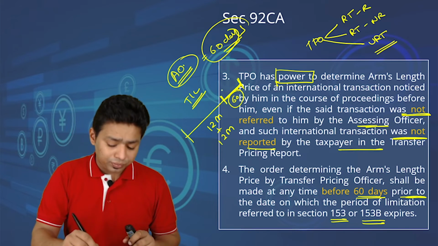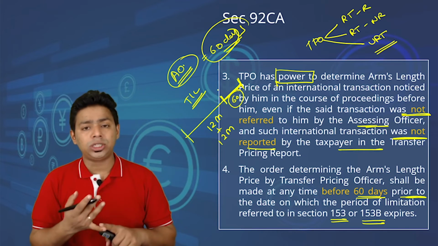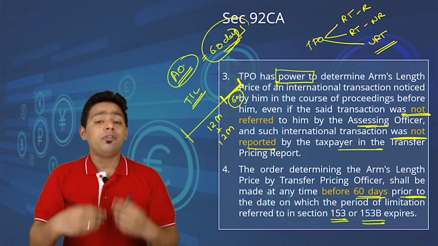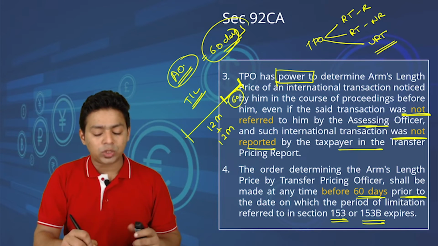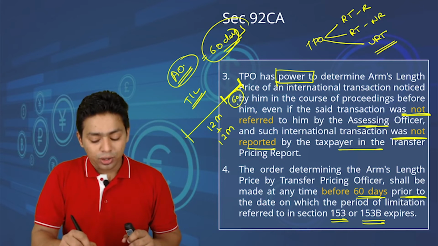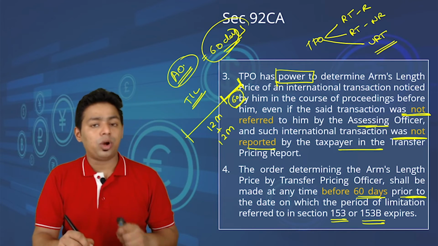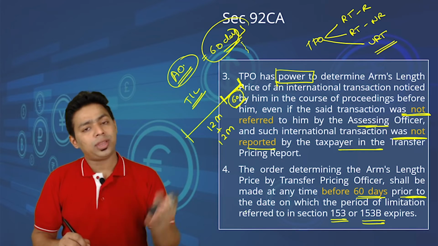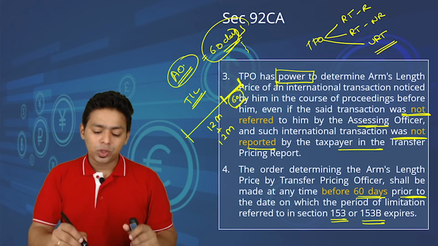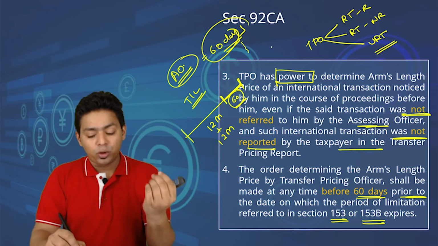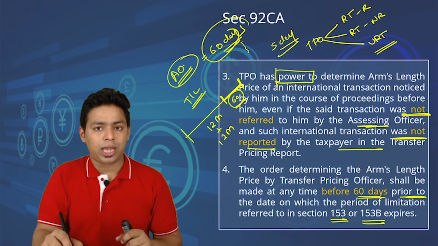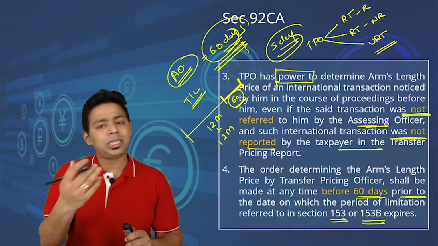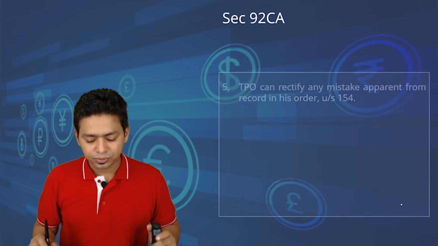Sir, what if for any genuine reason, due to a court stay or because a foreign government did not submit the data on time, the TPO is not able to give the report 60 days before? What will happen then? Then a minimum of 60 days will be given to the AO. That much time we have to give to the AO. So if he has given the report just 5 days before the expiry of the time, that doesn't mean the AO has to finish the assessment within 5 days. No. A minimum of 60 days will be given to him, isn't it?